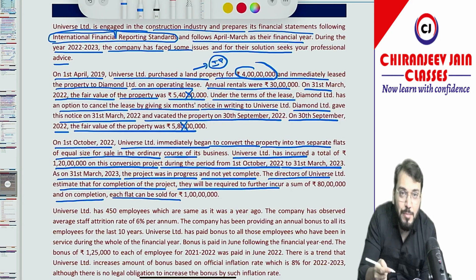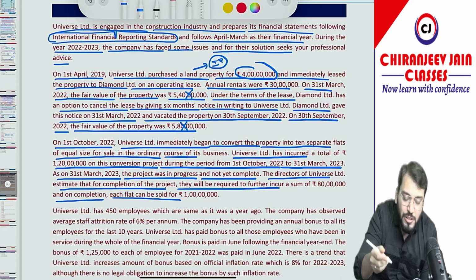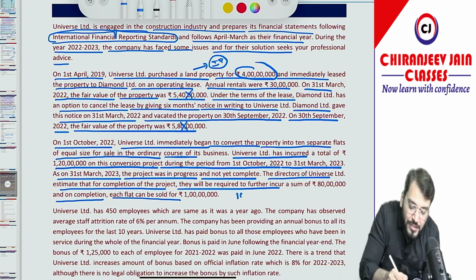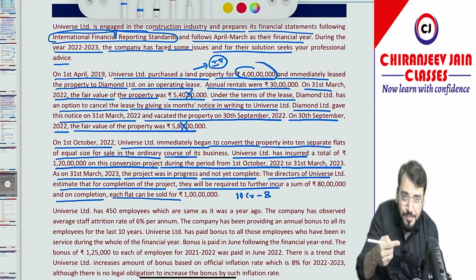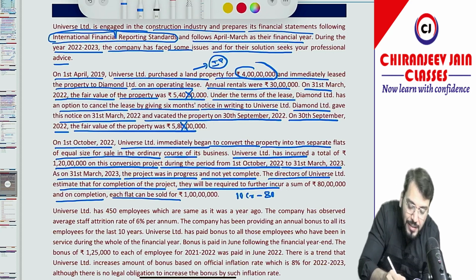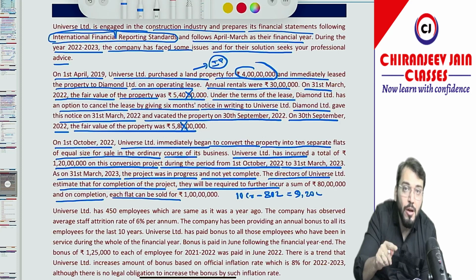So what is the estimated selling price? 1 crore into 10 means 10 crore. So estimated selling price is 10 crore minus the estimated cost to complete, that is 80 lakh. So this will become 9 crore 20 lakh. This becomes the NRV of WIP.